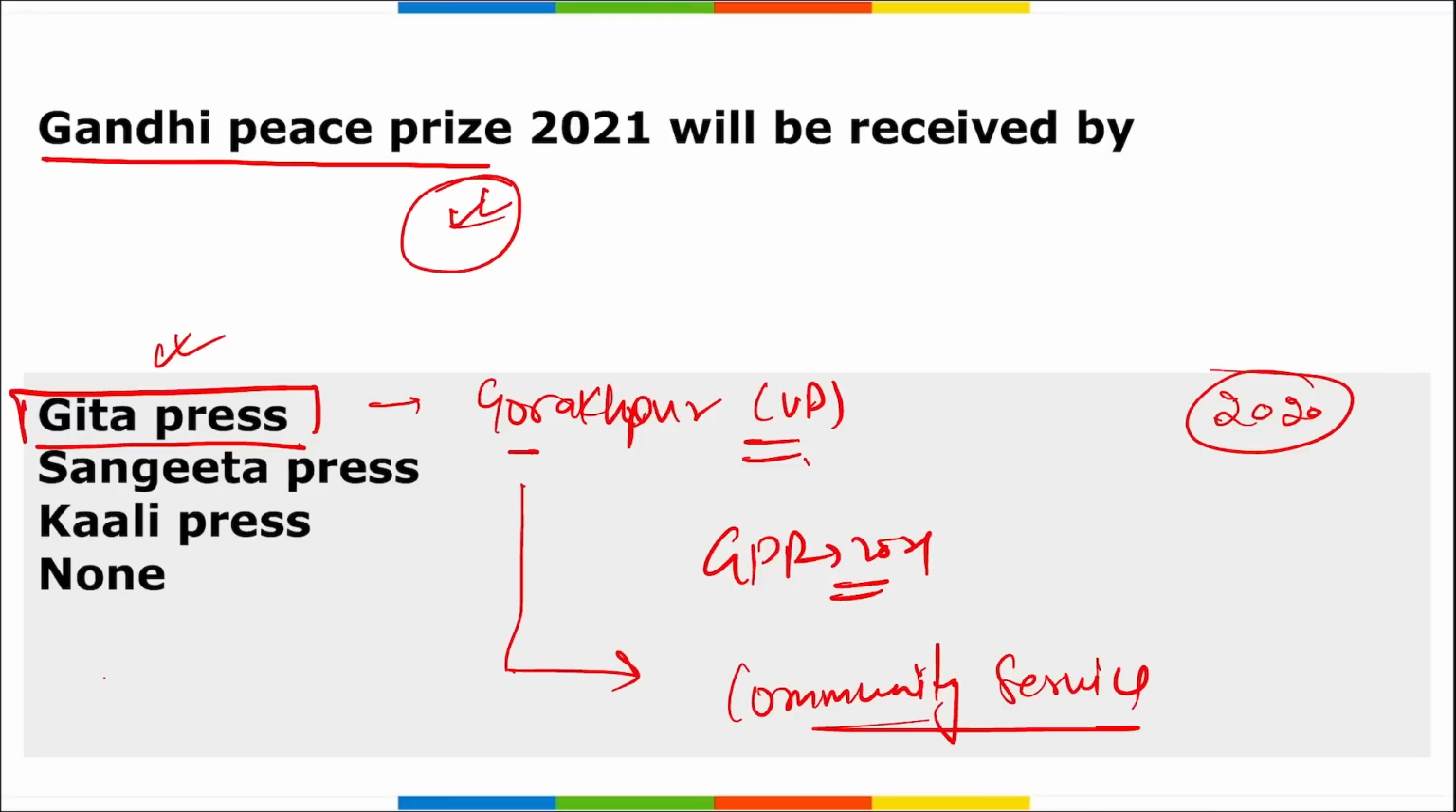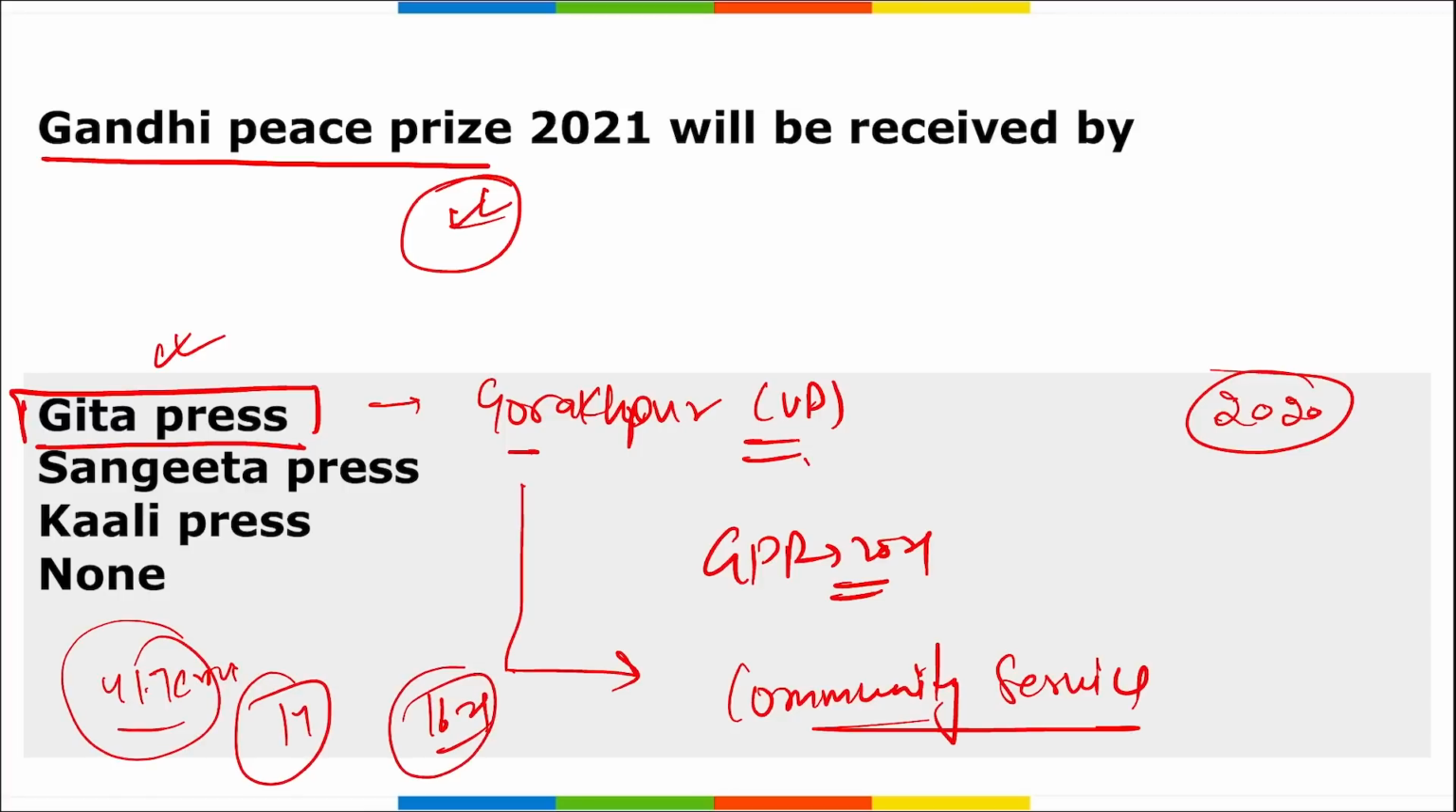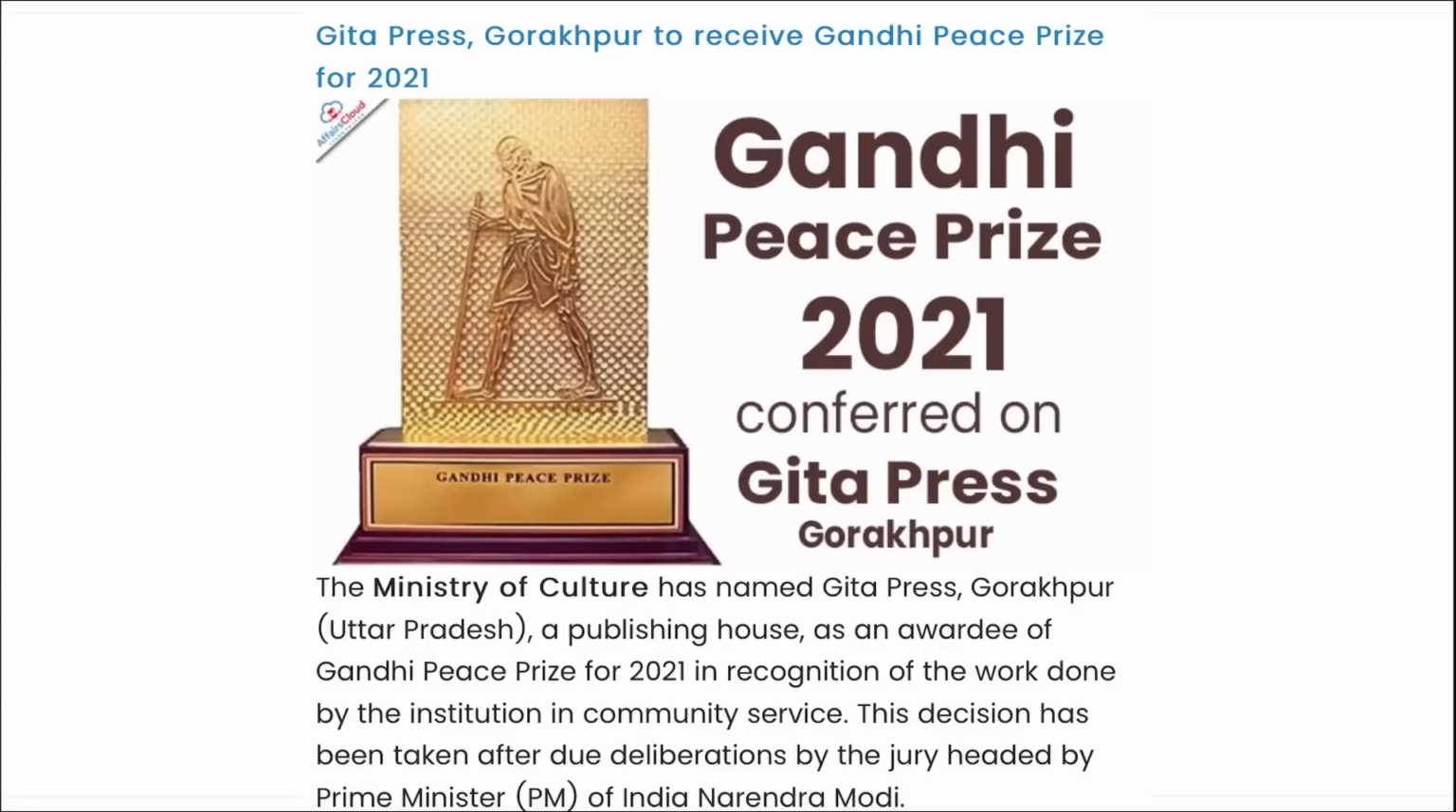Next, if we talk about Geeta Press, this is one of the largest publishers. They have published 41.7 crore books in more than 14 languages. This includes 16.21 crore Bhagavad Gitas published by them so far. Next are awards we are discussing, and we have seen that Geeta Press of Gorakhpur received the Gandhi Peace Prize for 2021.